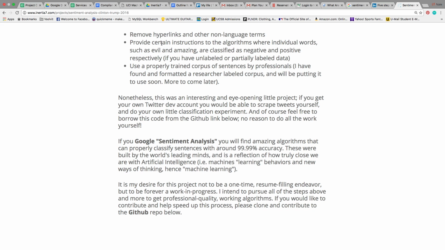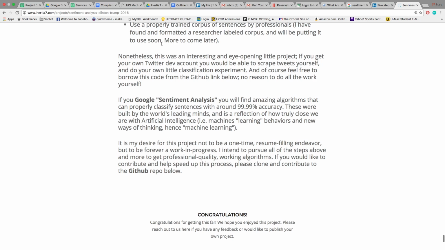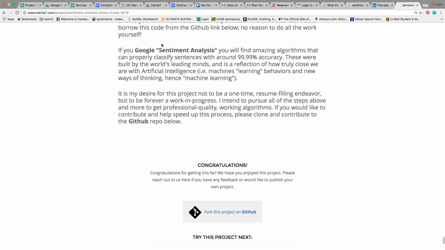But nonetheless, this was a very eye-opening project. I really recommend getting a Twitter development account, getting your own tweets based on handle, time, whatever, and doing your own experiment. If you look into sentiment analysis on Google, you'll find crazy algorithms with very great accuracy, and it really just shows how much progress we've made with machine learning.